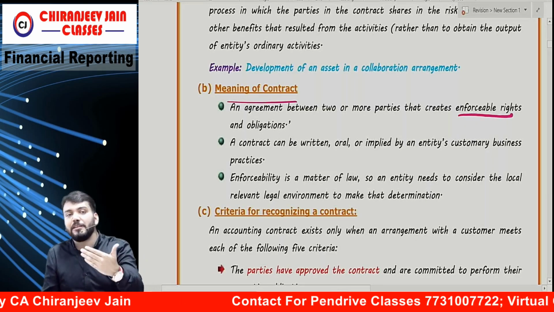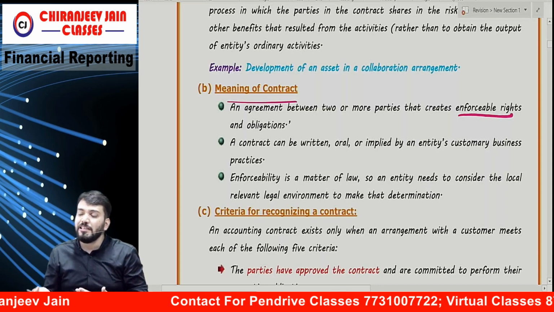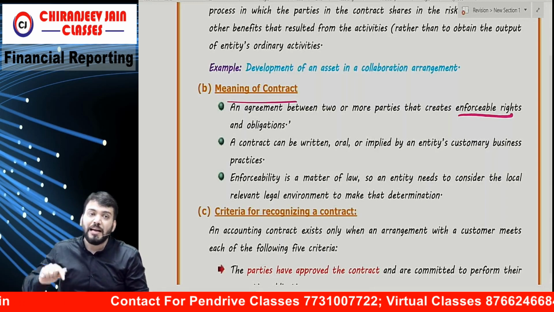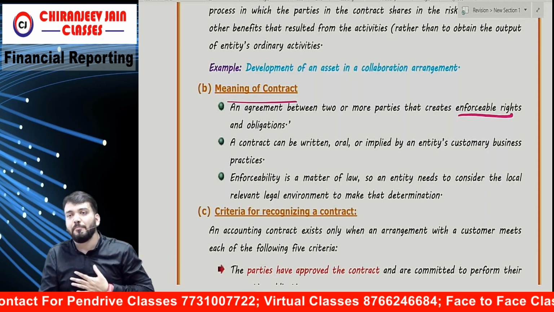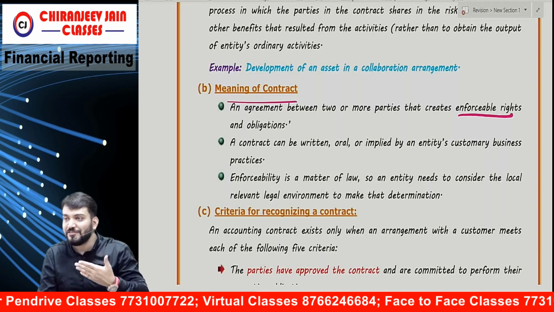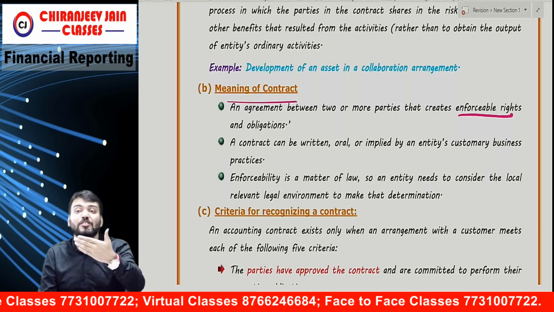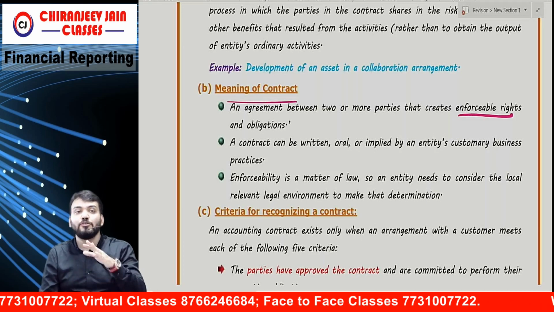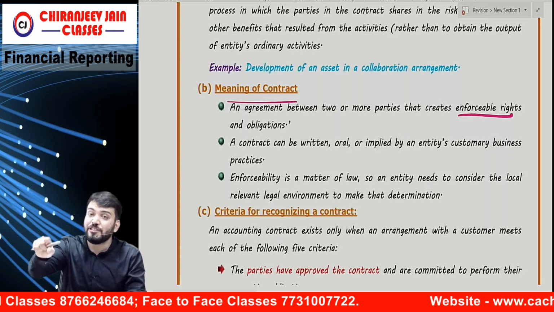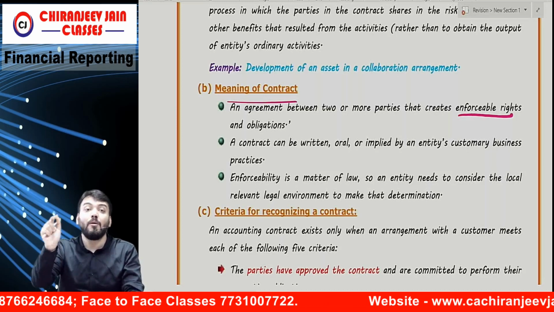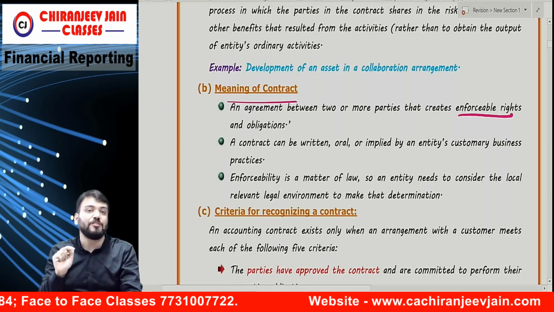So whenever we create one contract, it gives rise to a right for both parties and also an obligation for both parties. For example, I have a right to receive consideration and I have an obligation to perform in the class. Correct? So I have a right as well as an obligation. You have a right to receive service from me, and an obligation to pay consideration to me.